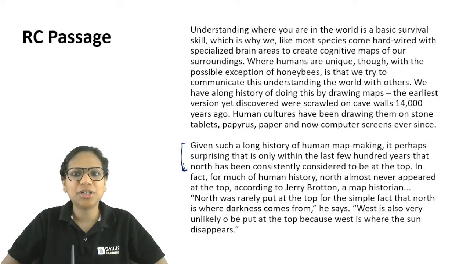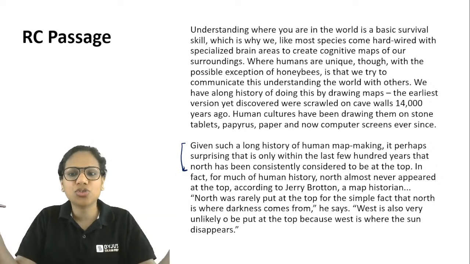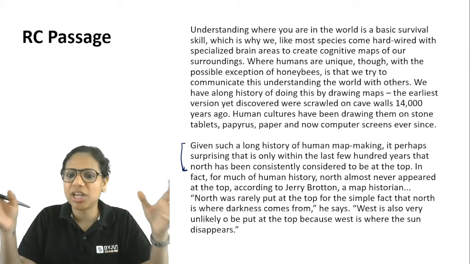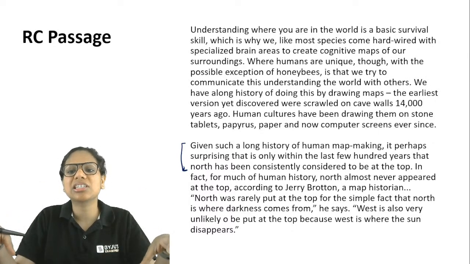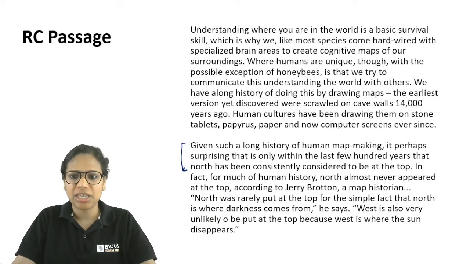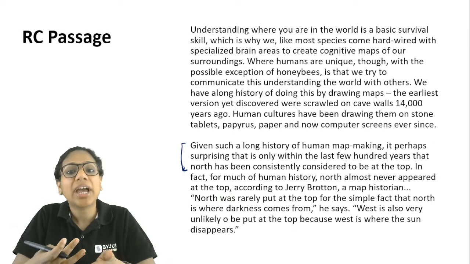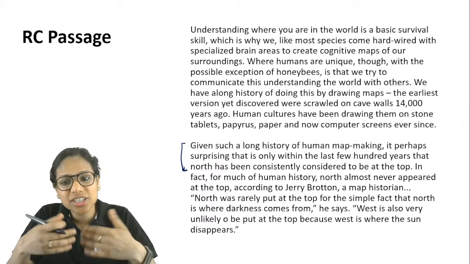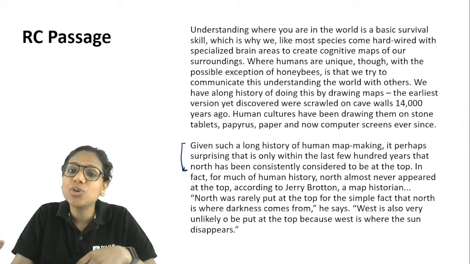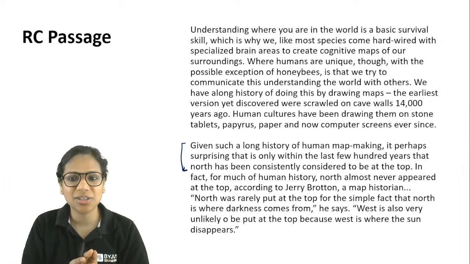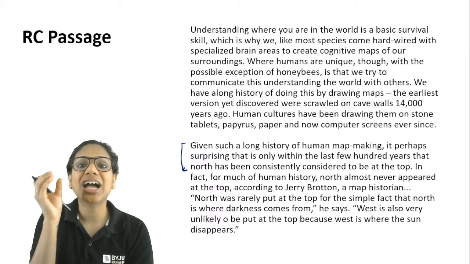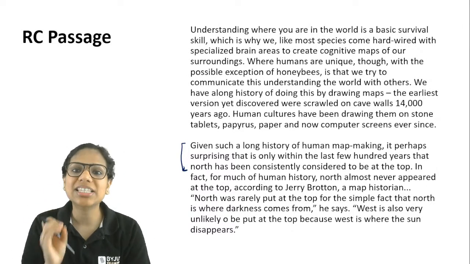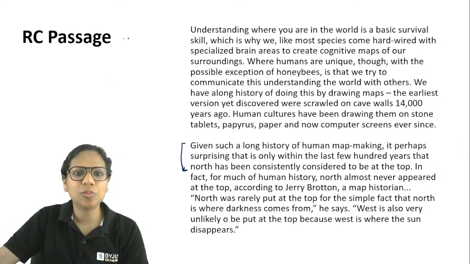major discussion that is happening in this passage. Given such a long history of human map making, it is perhaps surprising that it's only within the last few hundred years that North has been consistently considered to be at the top. So this is what has been argued about, why is that the case. Why is it that North has only recently appeared at the top? Why was it that earlier different directions were considered? So from the structure of the passage, from the kinds of reasons, the kinds of points that the author had made, what all helped me?